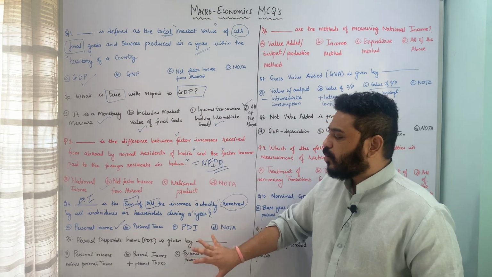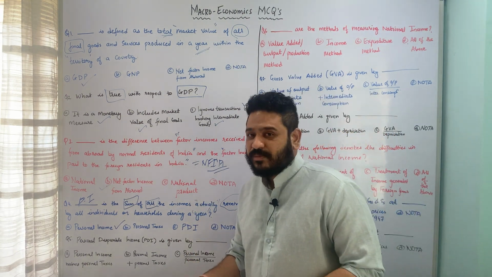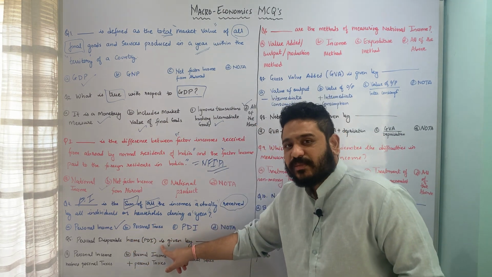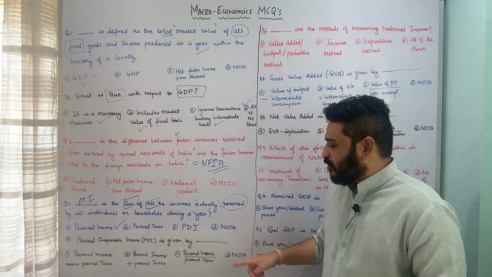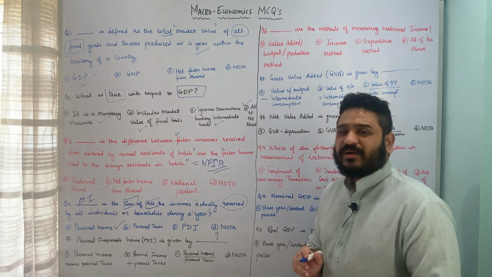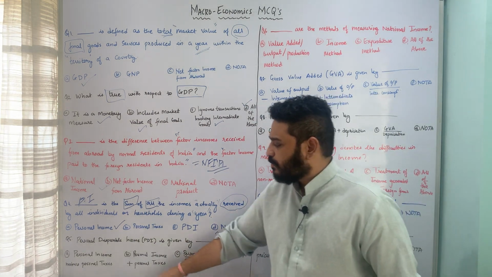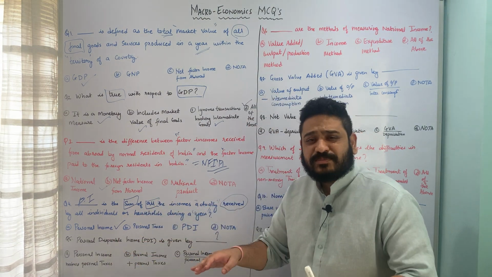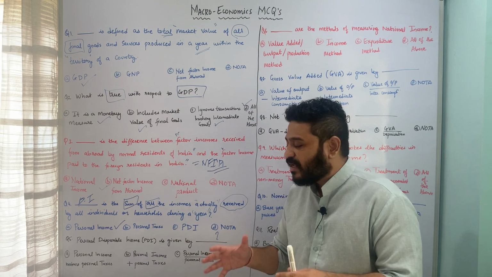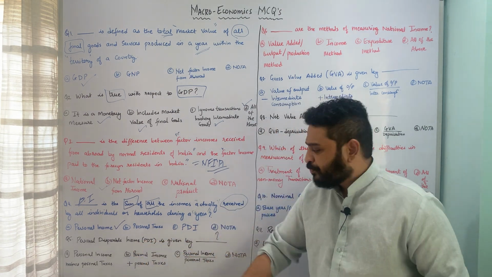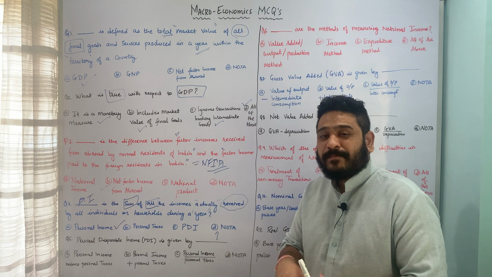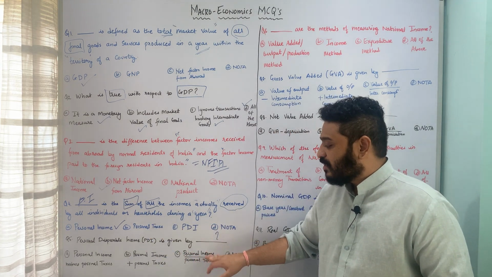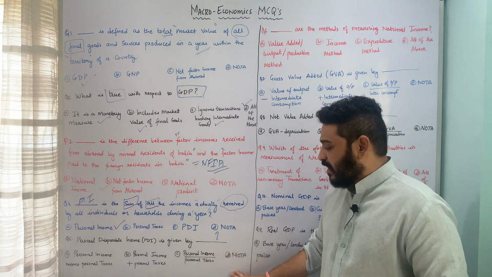The next question is talking about PDI or personal disposable income and the formula for the same. So PDI or personal disposable income is given by dash. What is the formula for the same? And the underlying options are personal income, and you subtract personal taxes from that and you get PDI, or personal income and you sum personal taxes and you get personal disposable income, or personal income divided by personal taxes. Last is none of the above.